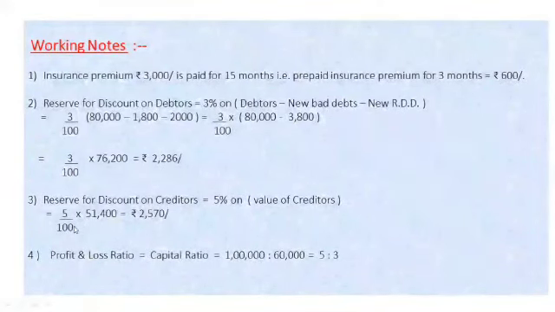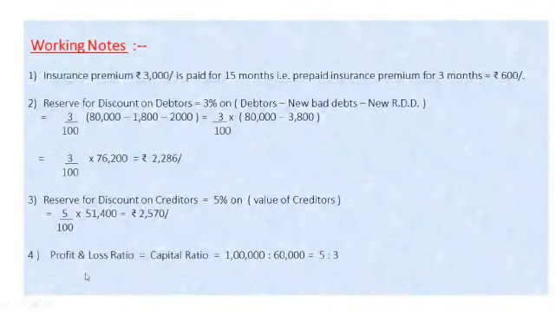See the working note number 3, that is reserve for discount on creditors. 5% on value of creditors. Creditors value is of rupees 51,400. Directly you have to calculate 5%, that is of rupees 2,570, which you have to deduct from creditors in balance sheet liability side. And second effect, as I have already discussed, that this is the earning of the firm, so mention it in profit and loss account credit side.